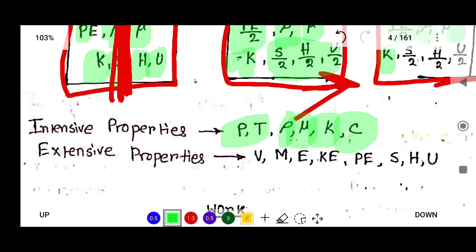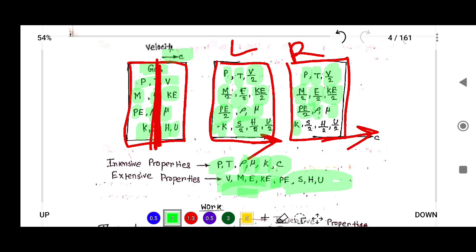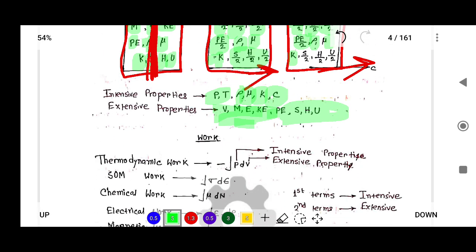And the properties which are dependent on the mass or size are known as extensive properties, that is volume, because volume is divided into two parts, that is V by 2 and V by 2. Also mass, kinetic energy, potential energy, enthalpy, entropy, internal energy. So every such property is divided into two parts. That is why this is known as extensive property. So this is all about the properties.